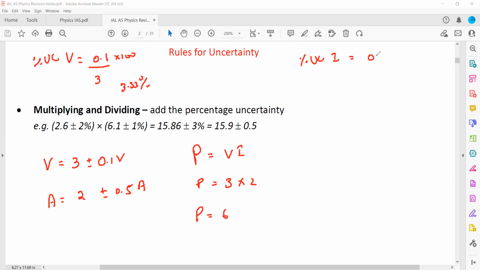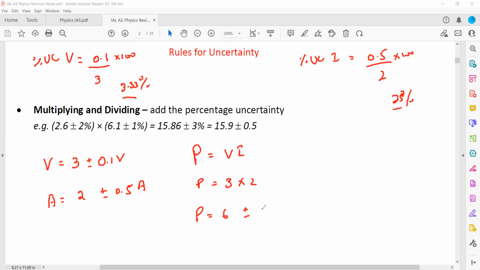So that is equal to uncertainty 0.5 divided by value recorded multiplied by 100. So it will be 50 divided by 2. It will be 25%, very high uncertainty. So now we have the uncertainty in percentage for voltage. It is 3.33%, and for current it is 25%.